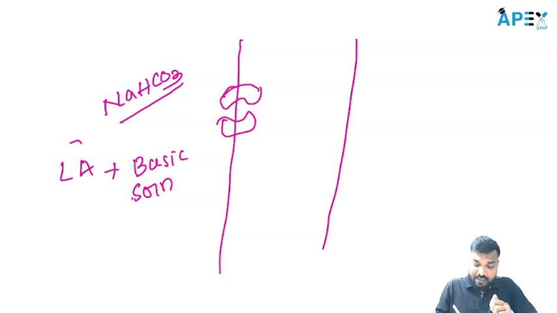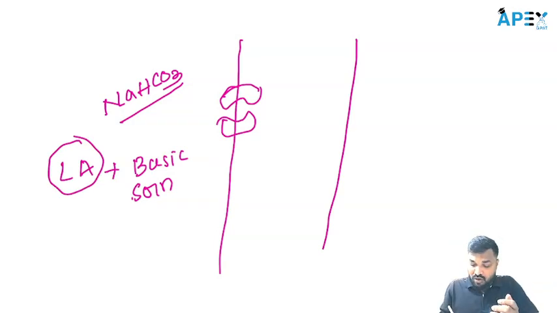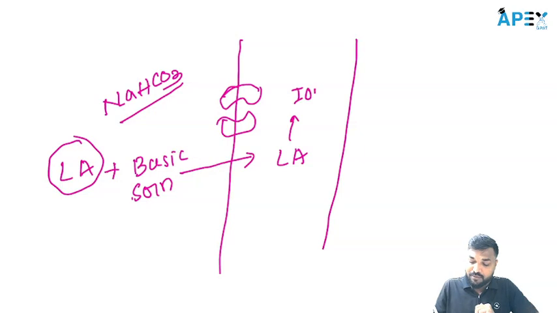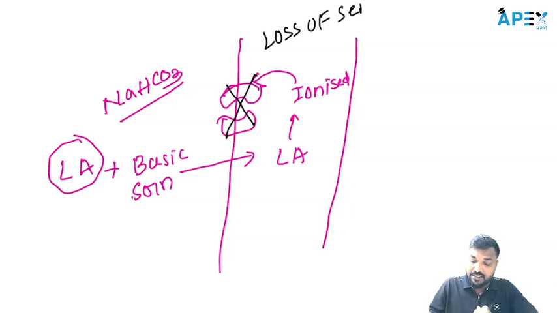Then our drug becomes more lipophilic. This more lipophilic drug will cross the axonal membrane easily. Then in the axon, the drug becomes the ionized form. This ionized form binds to the sodium ion channel and inhibits it. And finally, we get the loss of sensation.